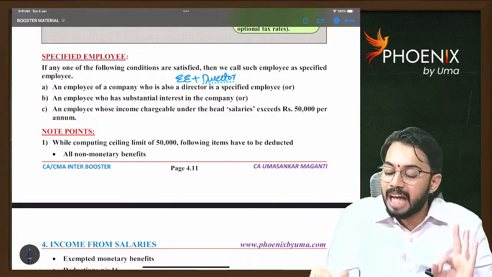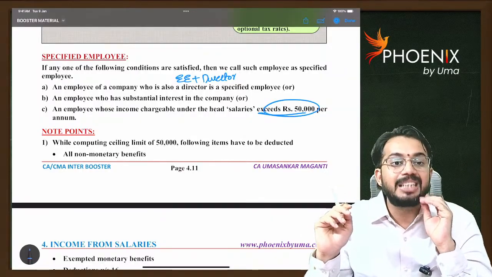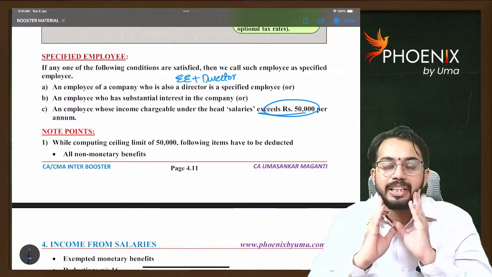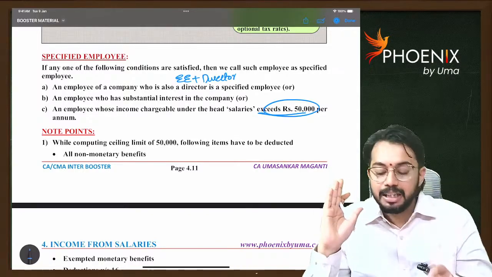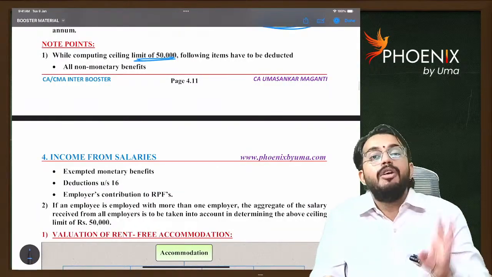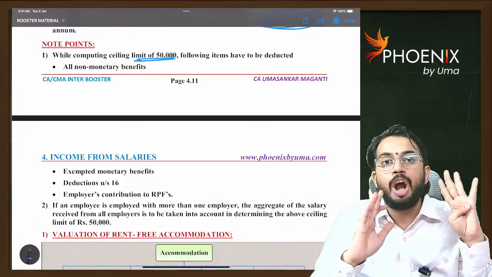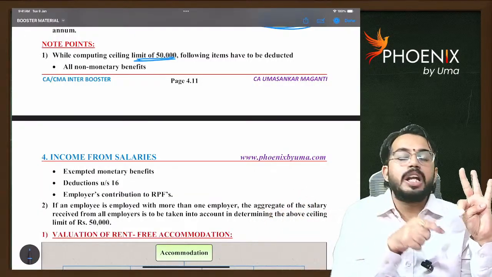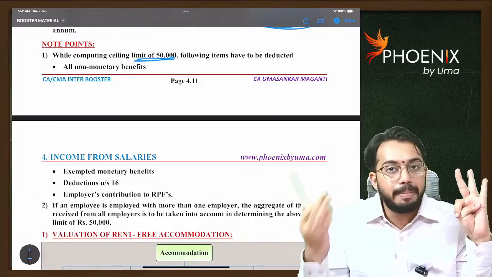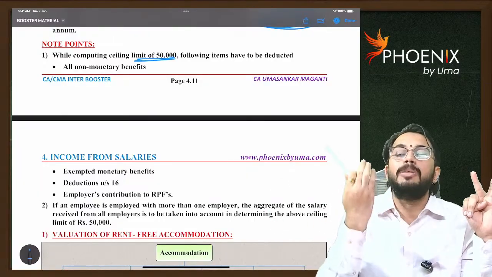Condition 3: his salary should be more than 50,000 rupees, then also he will be considered a specified employee. Out of these three conditions, if any one is satisfied, he will be considered a specified employee. But while calculating the limit of 50,000, four benefits are to be ignored. Non-monetary benefits should not be considered. Monetary benefits which are exempt are also to be excluded.